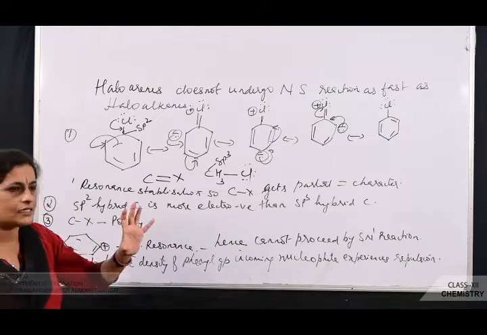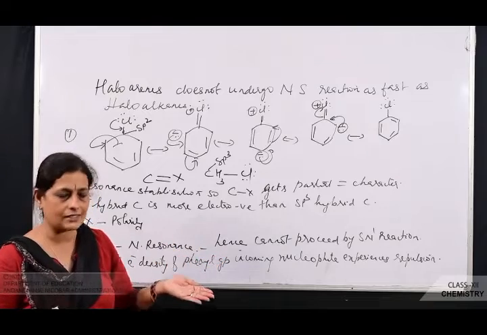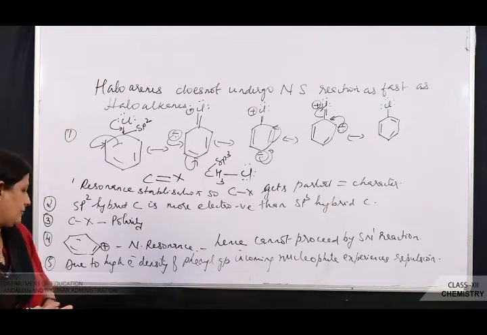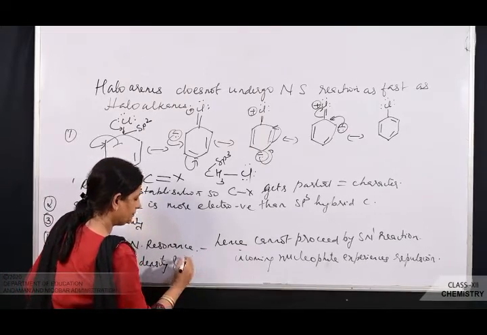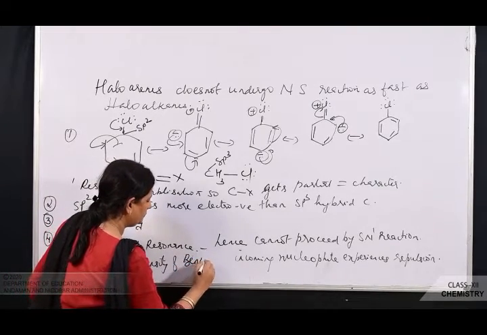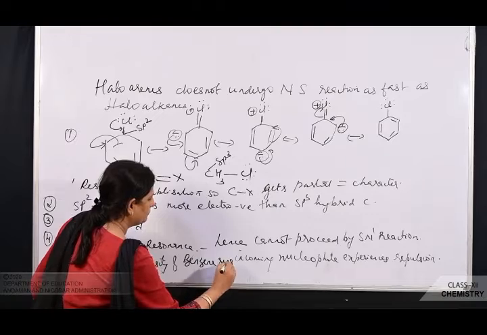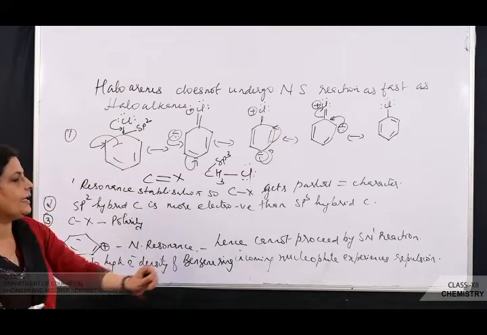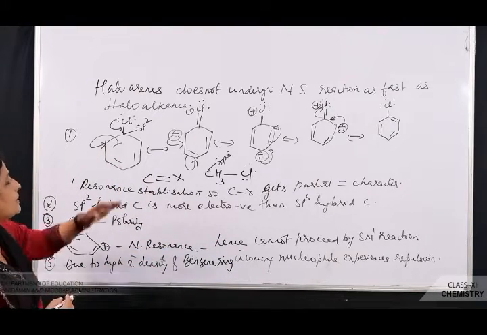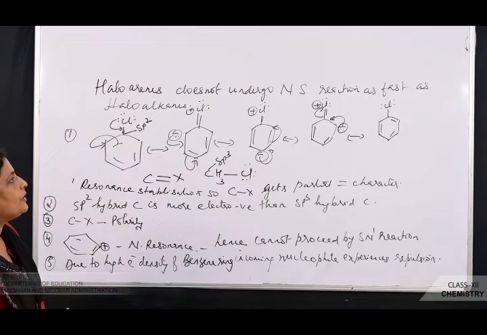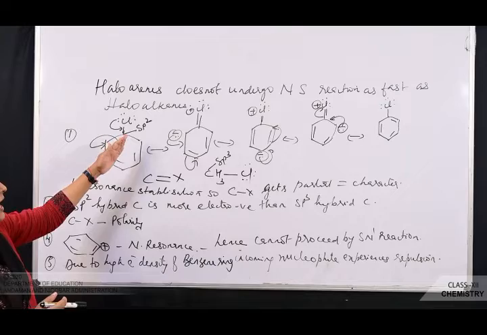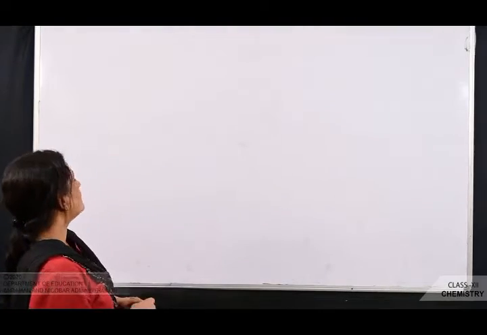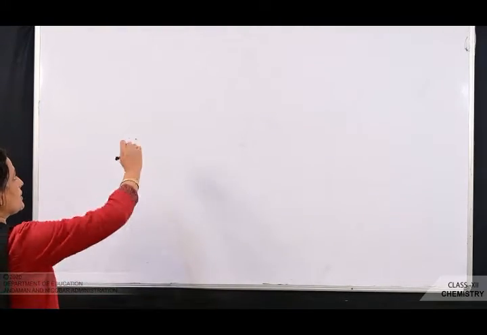Then the electron density on the alkyl group is also what? Less compared to what? The benzene ring. Due to the high electron density of the benzene ring, the incoming nucleophile experiences what? Repulsion. So these are the reasons why haloarenes do not undergo nucleophilic substitution reaction as fast as haloalkanes. Let us see a few examples of nucleophilic substitution reaction in haloarenes.